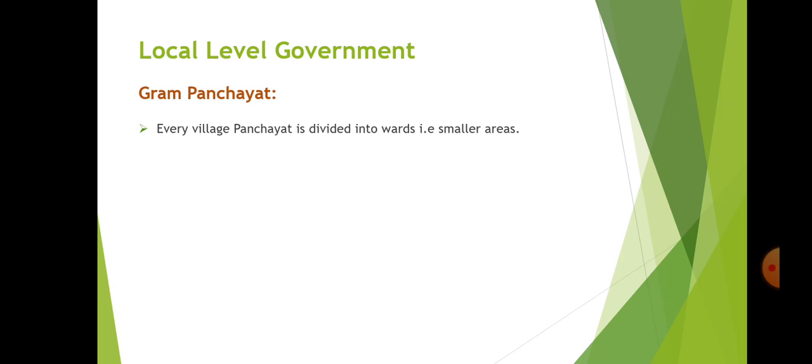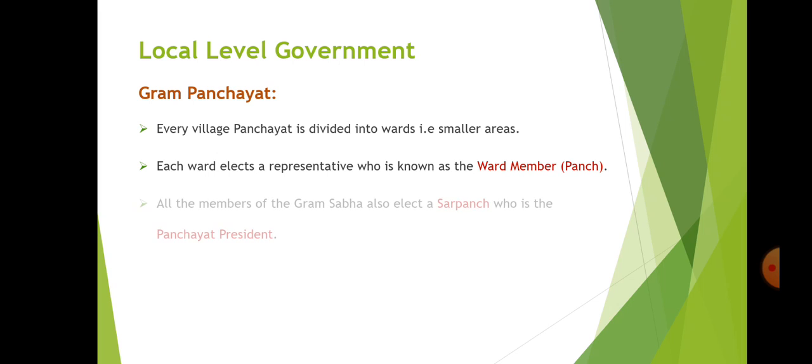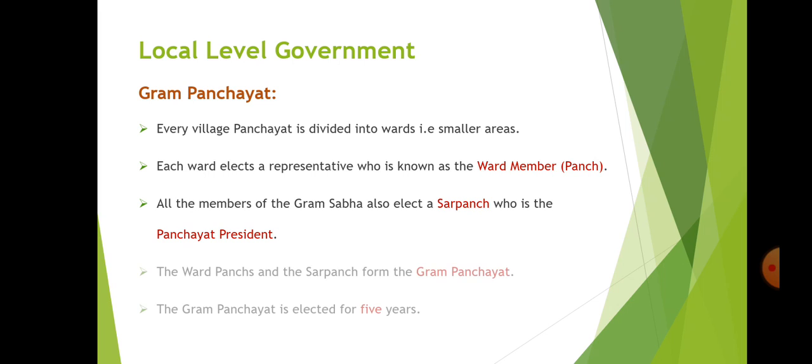Now, how is the Gram Panchayat formed? Every village panchayat is divided into smaller areas. These are called wards. Each ward elects a representative who is known as the ward member or the panch. After getting elected, all the members of the Gram Sabha elect the sarpanch, who is the president of the panchayat. Then the ward panchs and the sarpanch together form the Gram Panchayat, and this Gram Panchayat is elected for 5 years.